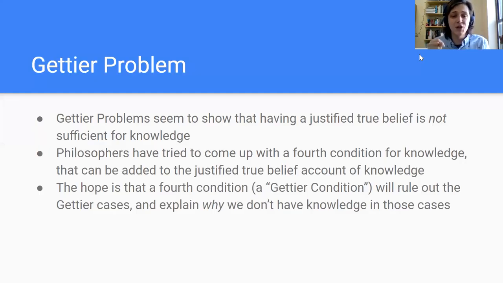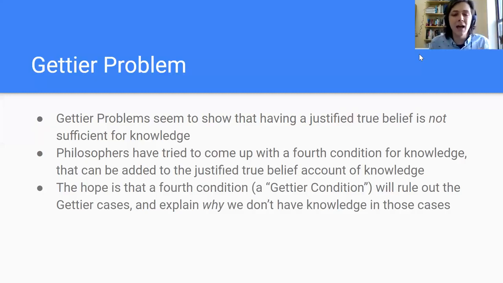It'll give us the condition that those cases don't meet, some condition that Alice's belief does not meet in the clock case, or that your belief does not meet in the sheep case, or that Smith's belief does not meet in the Smith and Jones case. Some condition that is necessary for knowledge that those beliefs in these cases do not meet.